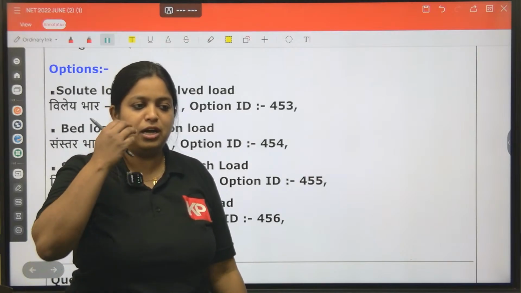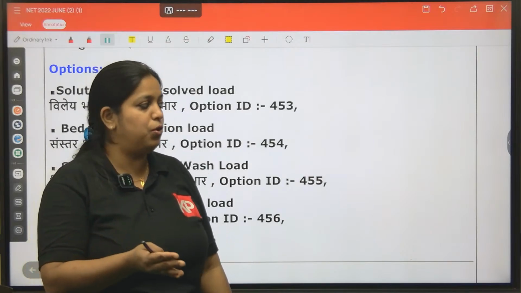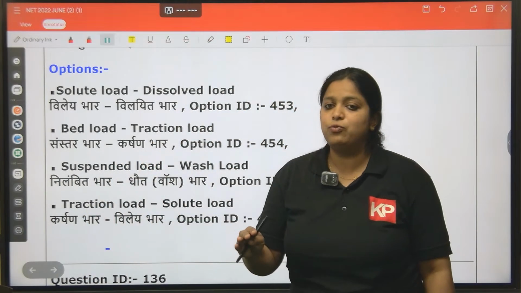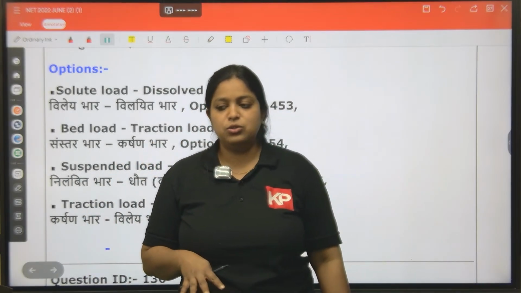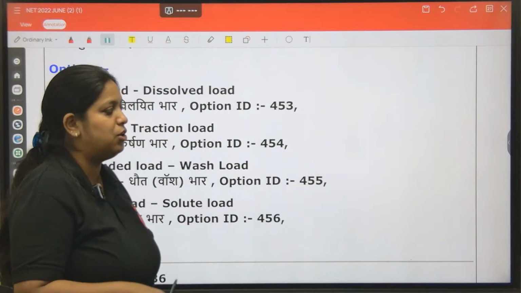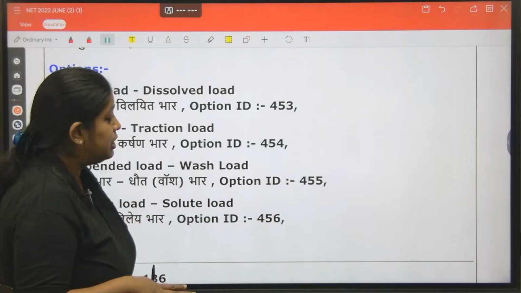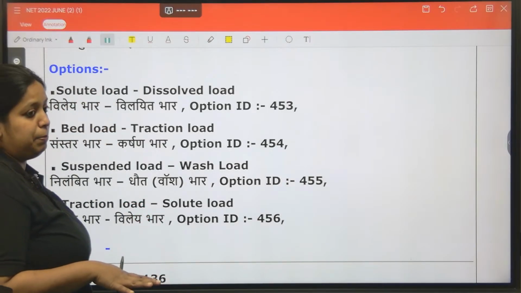Suspended loads are not soluble, but they are small clay-size or silt-size particles which require a very low velocity to settle down. Those are the suspended load. They only settle down when the energy situation is least. Then only settlement of suspended load happens.